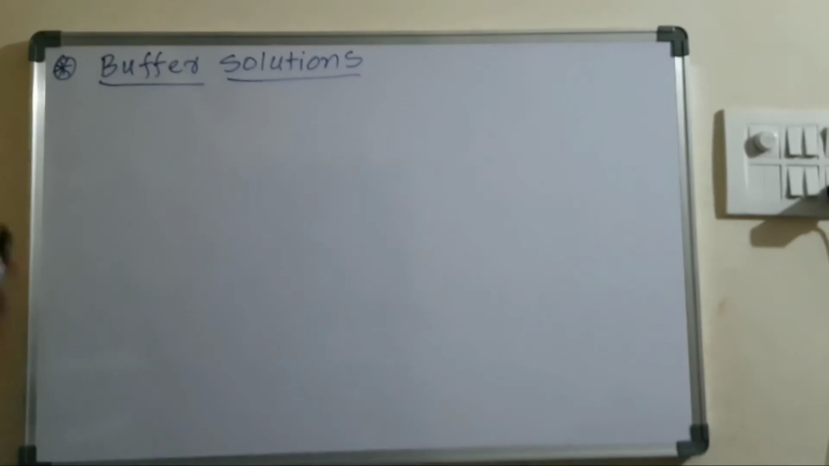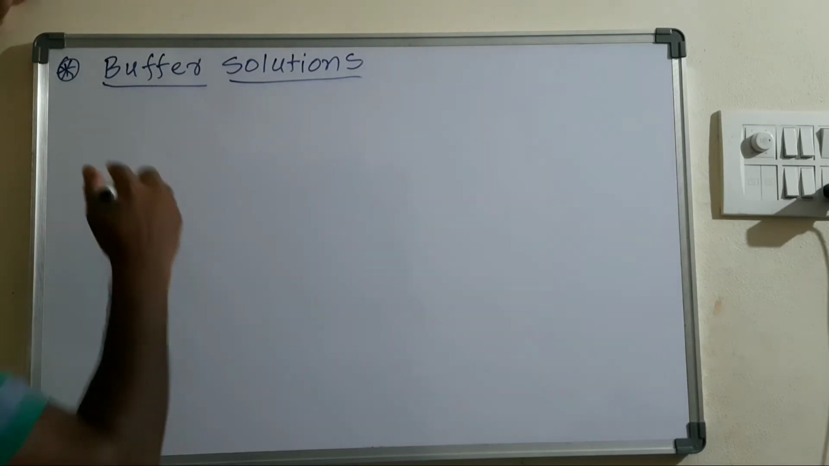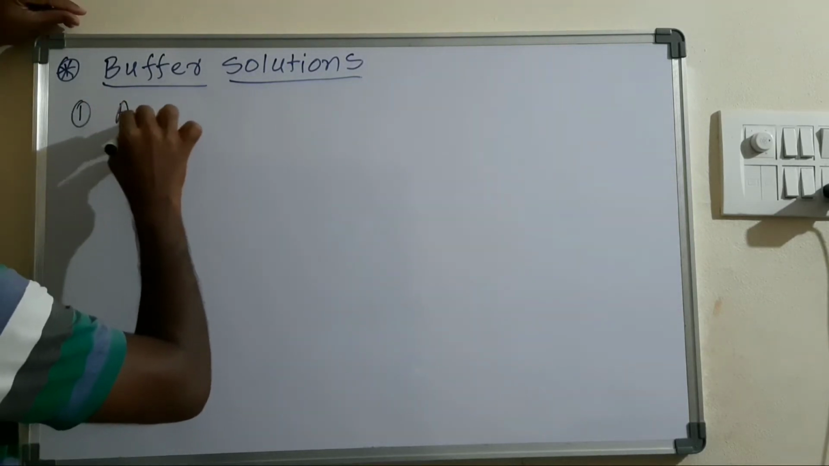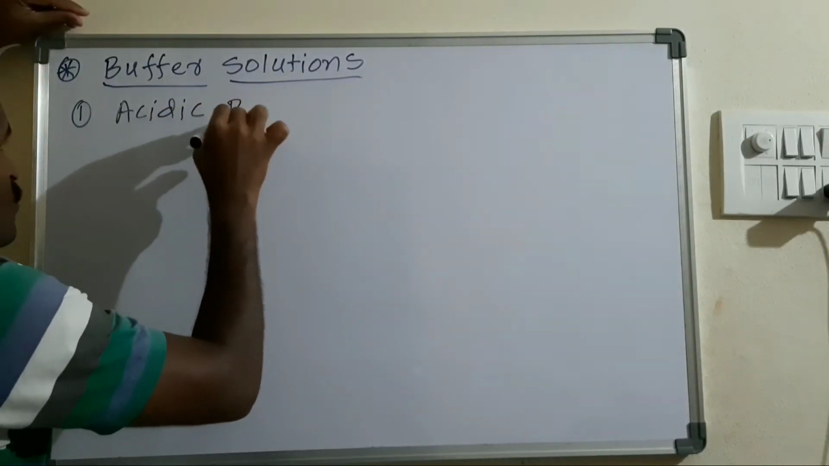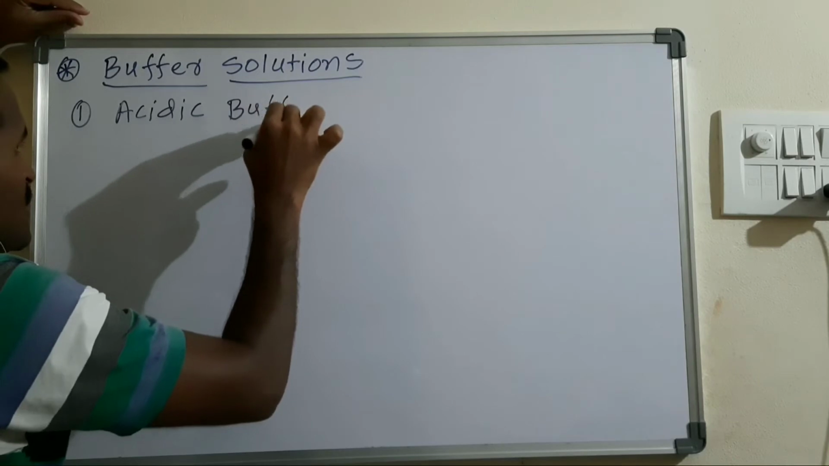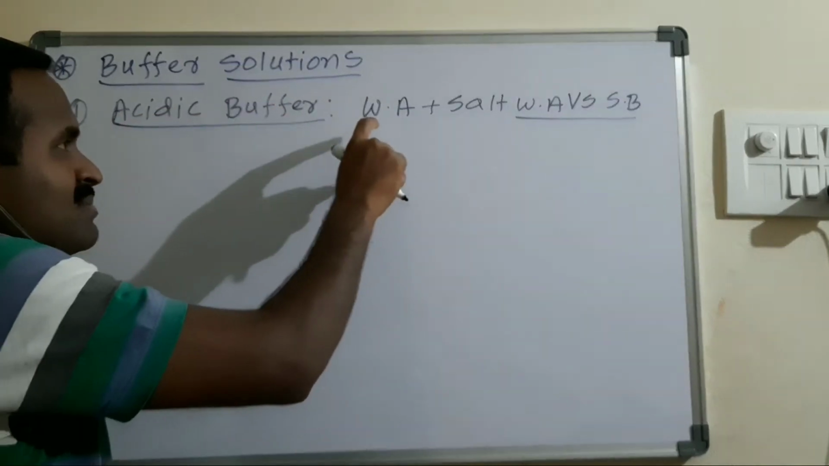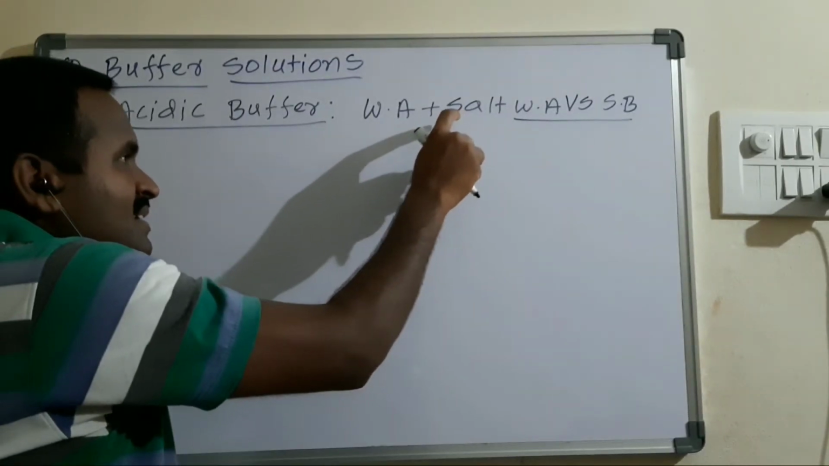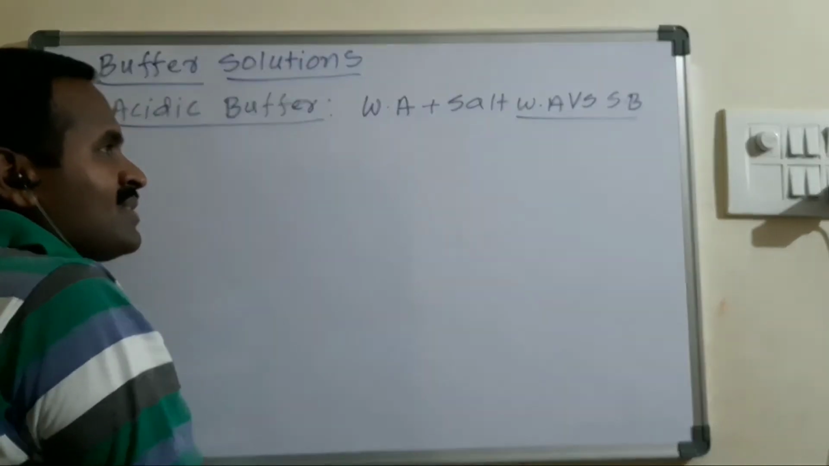The buffer solutions of mixtures can again be divided into two types. One is acidic buffer. First we will talk about the acidic buffer, then we will go for the basic buffer. Acidic buffer, right? An acidic buffer is nothing but a mixture of a weak acid and its salt.